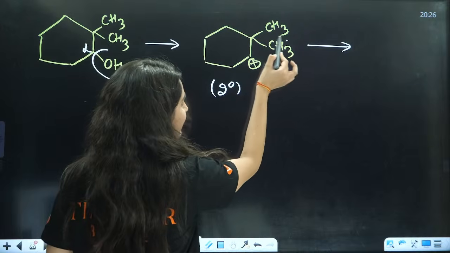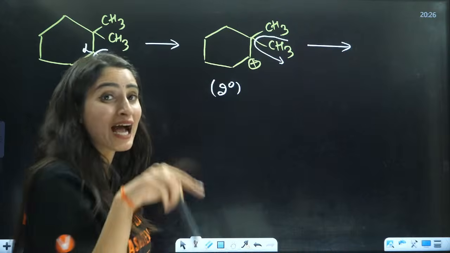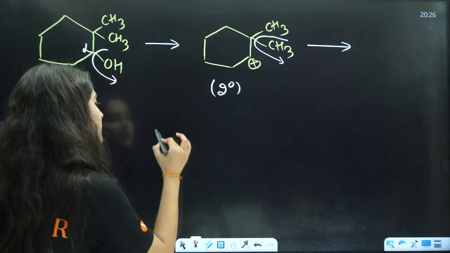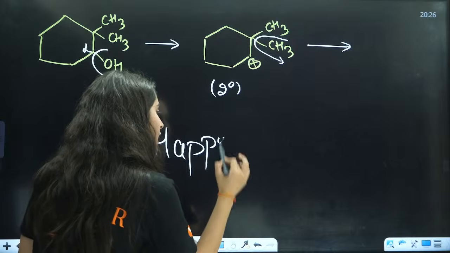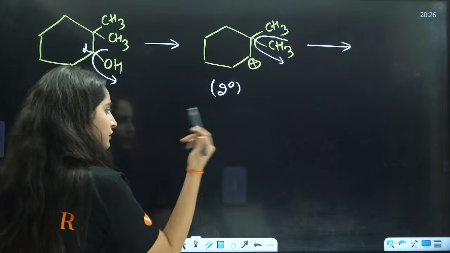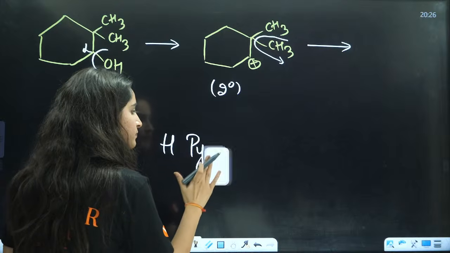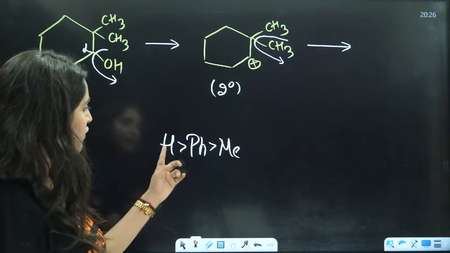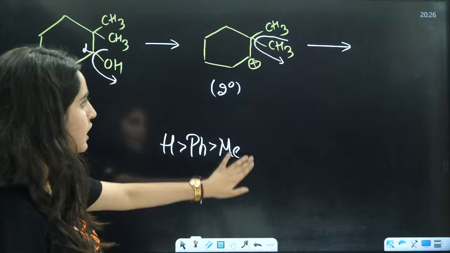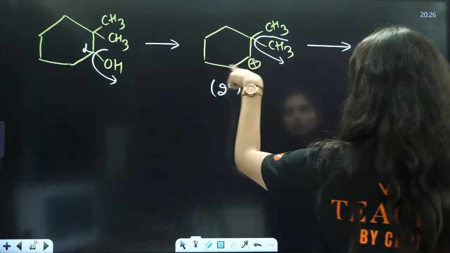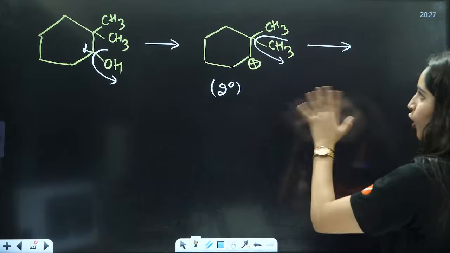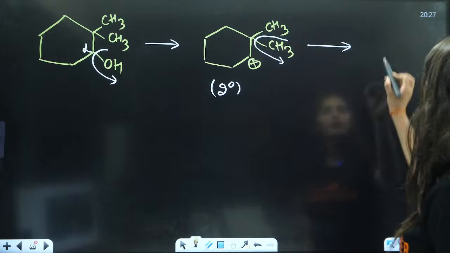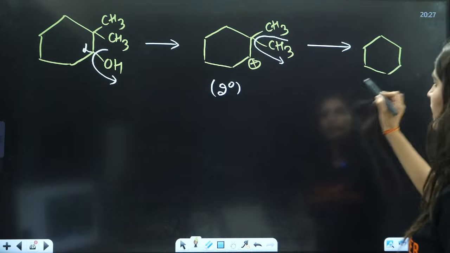How, ma'am? How can you do the rearrangement? If I shift this hydride, not hydride, if I shift this methyl, now I will tell you a simple thing about hydride and methyl shift. HAPPY ME. What is HAPPY ME, ma'am? The order is HAPPY ME. Firstly you have hydride, then phenyl, then you have methyl. Because here we don't have any hydrogen, we don't have any phenyl, methyl is the only option. So this CH3 negative will shift to this side and hence you will have the rearrangement which will look like this.